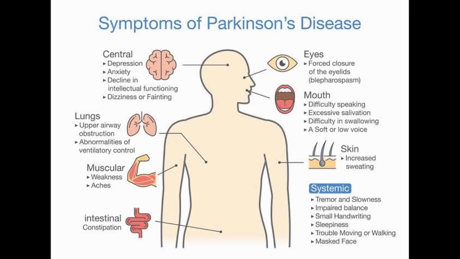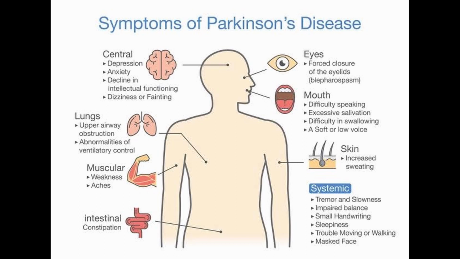And the skin, the effect on the skin, so there is increasing sweating. The central system that is affected by Parkinsonism, there is depression, anxiety, decline in intellectual functioning, dizziness or fainting. And in the lungs there is upper airway obstruction and abnormality of the ventilatory control. And in the muscular, there is weakness, edges, tremor, and in the intestinal there is constipation.